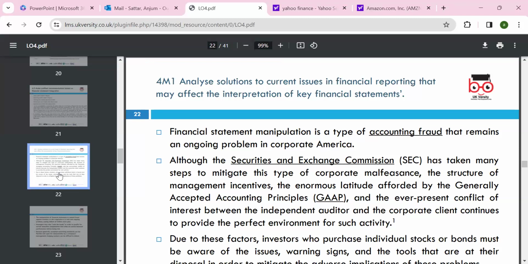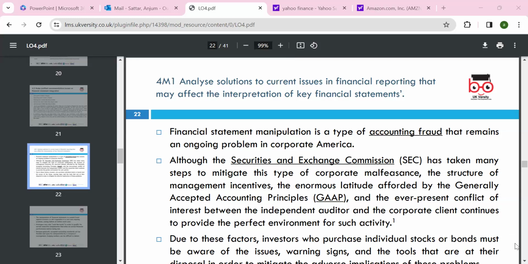Then we have 4M1, a merit criterion: analyze the solutions to current issues in financial reporting that may affect interpretation of key financial statements. Financial statement manipulation is a type of accounting fraud, like Enron. Anyone heard about Enron? Yes, the biggest scandal in the world. Also WorldCom, Enron, and recently Grillian Construction Company, a 75 million fraud. So you always need to think about this fraud.